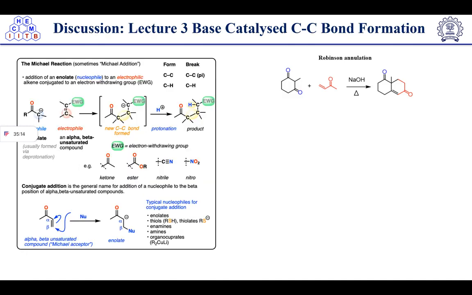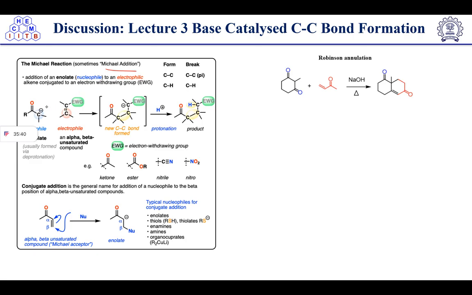So here we have discussed lecture 3, base catalyzed carbon-carbon bond formation. In this case, we have discussed the enolate Michael reaction. Addition of an enolate to an electrophilic alkene conjugated system is known as a Michael addition reaction. So here we have an enolate.